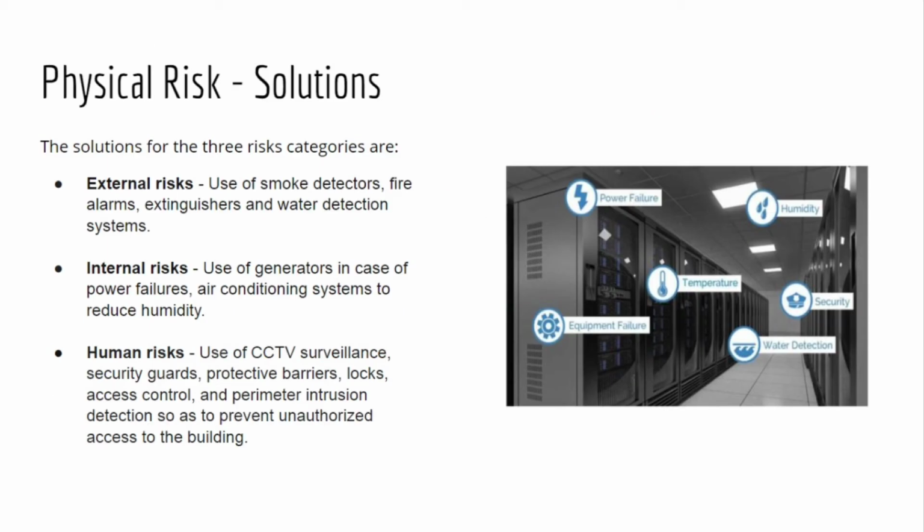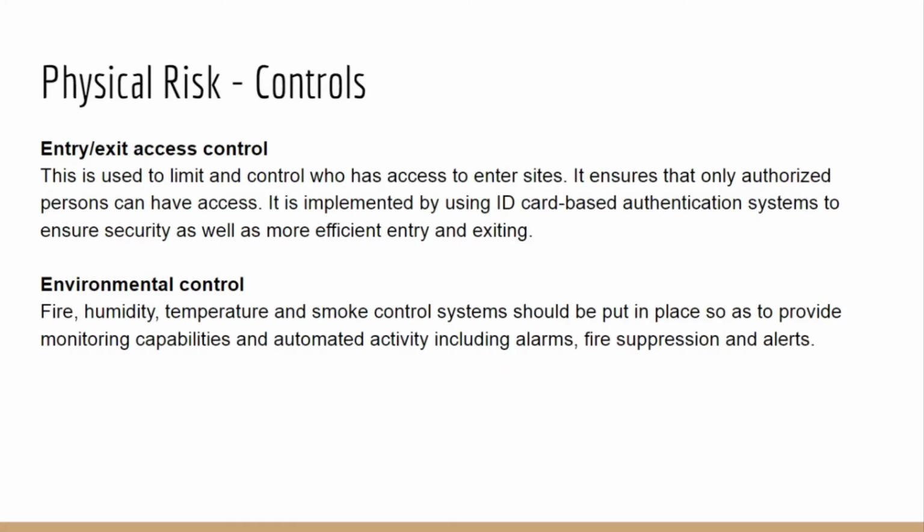Moving on, the solutions for physical risks are the use of smoke detectors, fire alarms, extinguishers, and water detection systems, the use of generators in case of power failures, and air conditioning systems to reduce humidity. Also, the use of CCTV surveillance, security guards, protective barriers, locks, access control, and perimeter intrusion detection so as to prevent unauthorized access to the building.